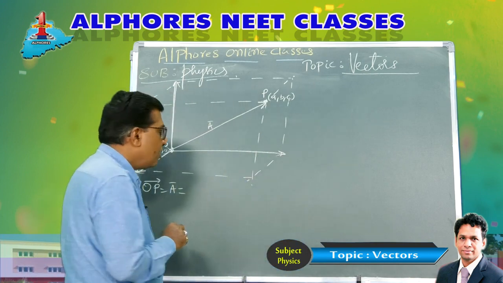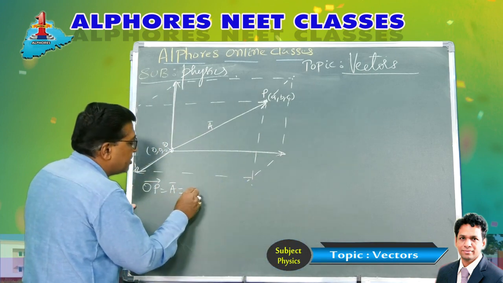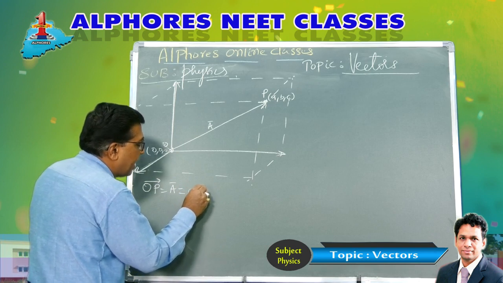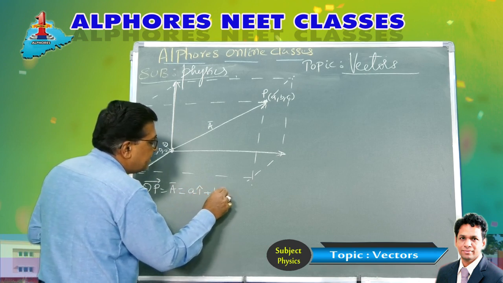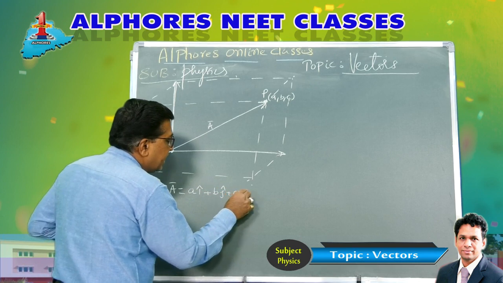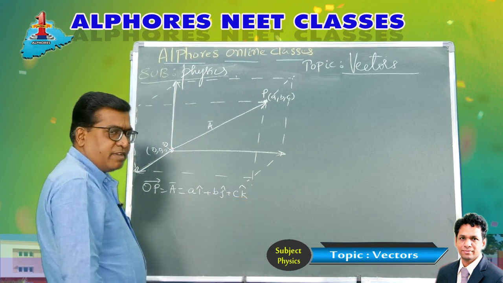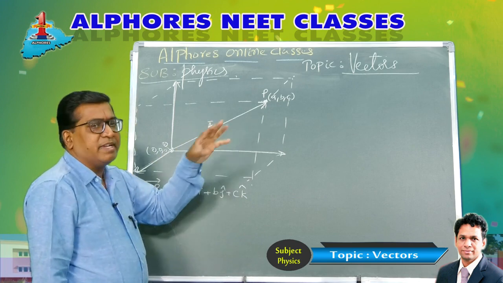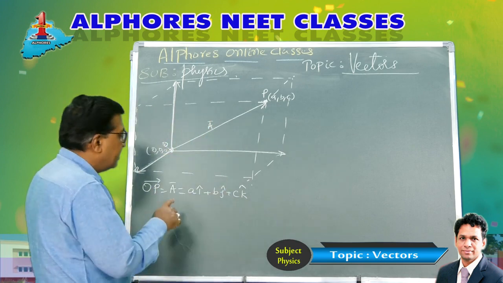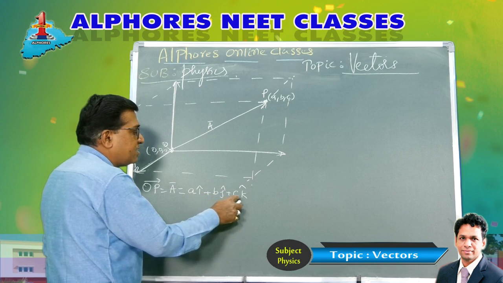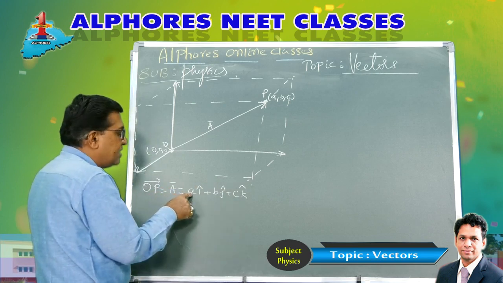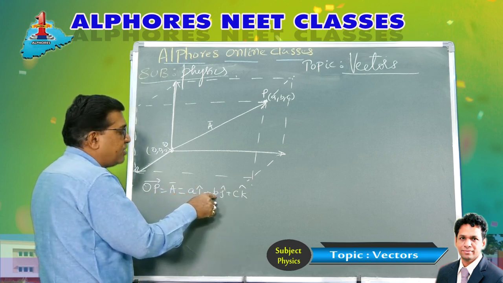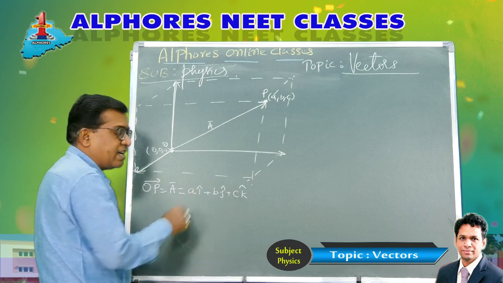Then how do you represent the position vector? It is A i cap plus B j cap plus C k cap. I have explained this in the previous class. Representing the vector mathematically in this Cartesian 3D plane, it is Ai plus Bj plus Ck. How do you read it? It is A units along the x-axis plus B units along the y-axis plus C units along the z-axis.